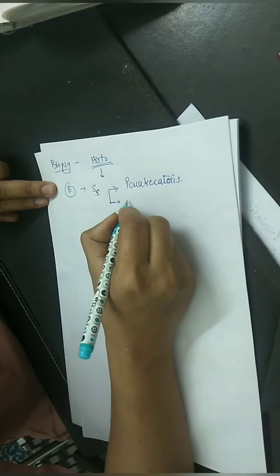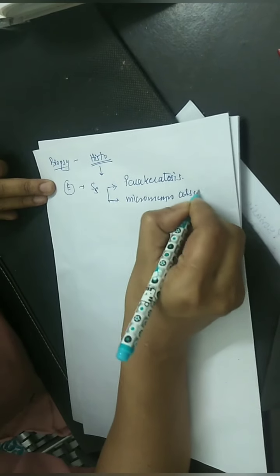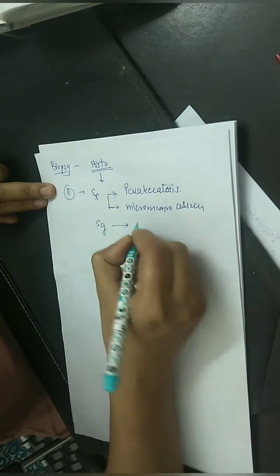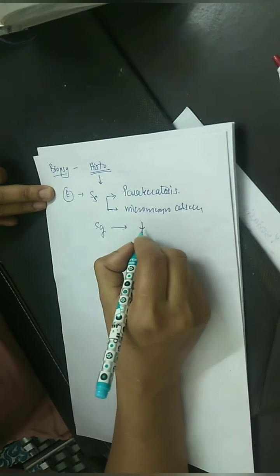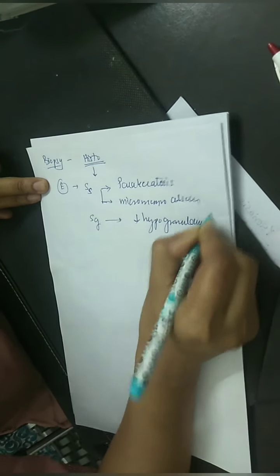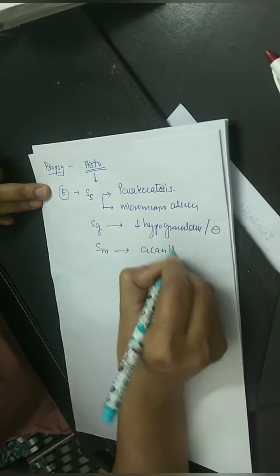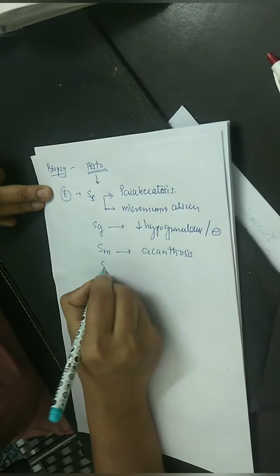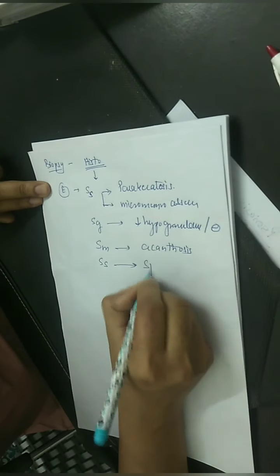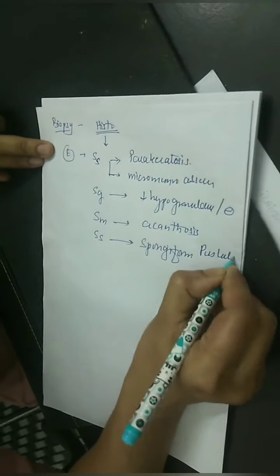And in case of pustular psoriasis, what will you get? Micro-Monro abscess. In the stratum granulosum, the layer will decrease, which is known as hypogranulosis or absence of the granular layer. Stratum malpighi will show acanthosis. Stratum spinosum will show spongiform pustules of Kogoj.